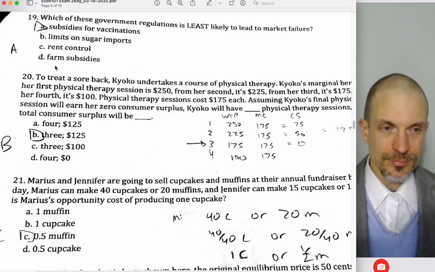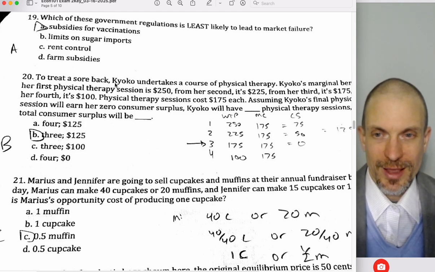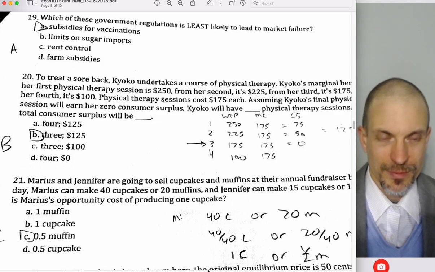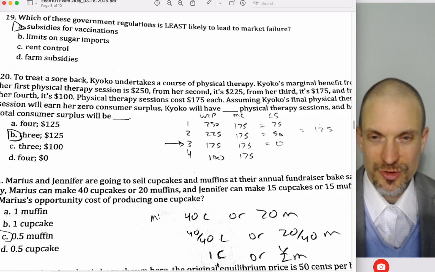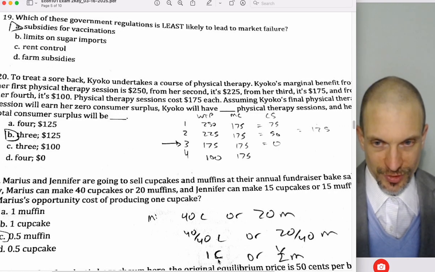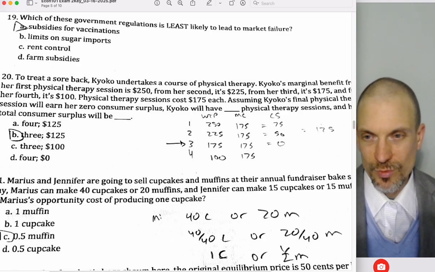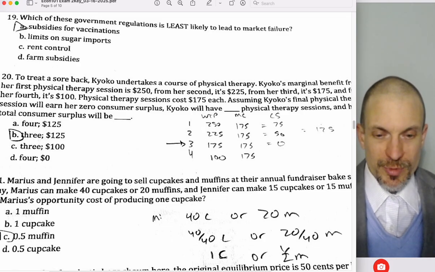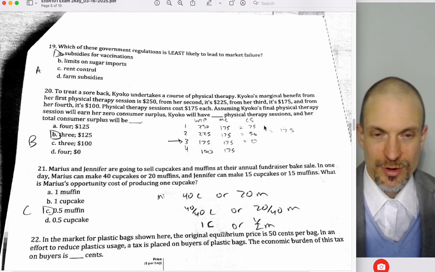Okay, so to treat a sore back, we've got this course of physical therapy. Marginal benefit from first physical therapy session is $250, second is $225, third is $175, fourth is $100. Physical therapy costs $175 each. Okay, so what's the number of sessions, and then what's total consumer surplus for Kyoko?